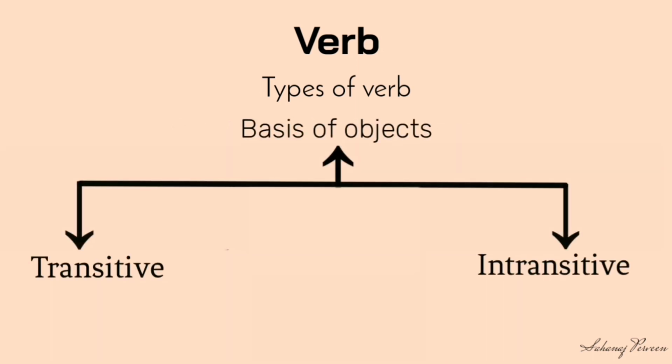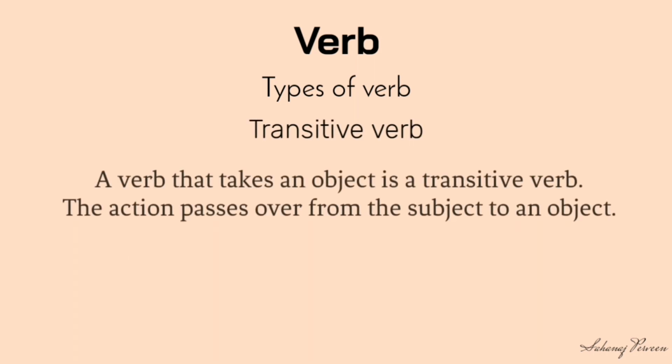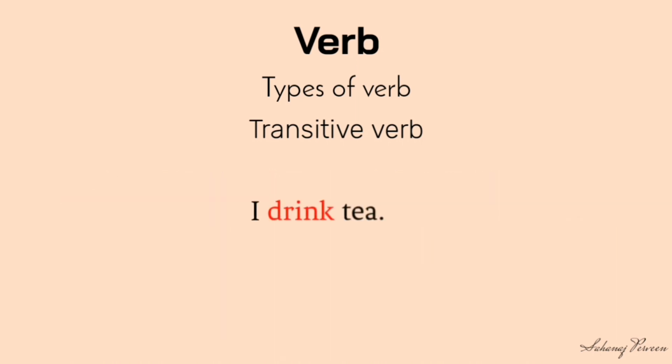On the basis of objects, verbs are two types, transitive and intransitive. Transitive: a verb that takes an object is a transitive verb. The action passes over from the subject to an object. Now look at the examples. I drink tea. The boy eats rice. Here, drink and eats are examples of transitive verbs.